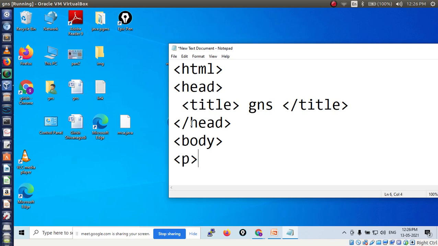Inside this p tag, what are you printing? Now I want to print hi MCA. Hi MCA has to print on the web page. Whatever content is being displayed, I have to write inside the tags. That's it. Then I have to close this p tag. So the p tag is closed. Next, what should I close?